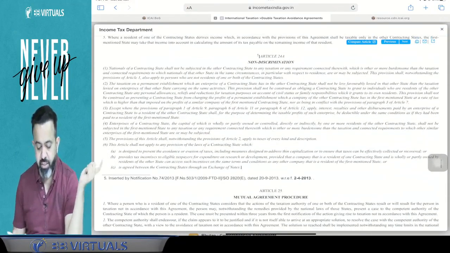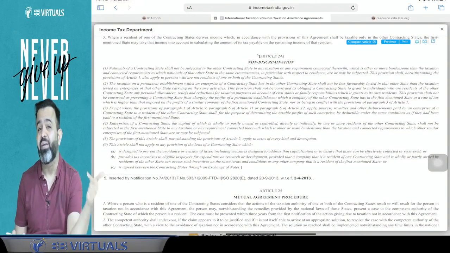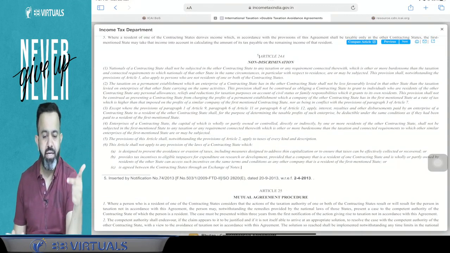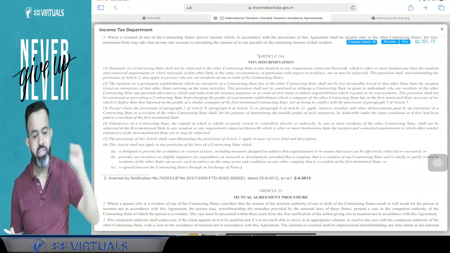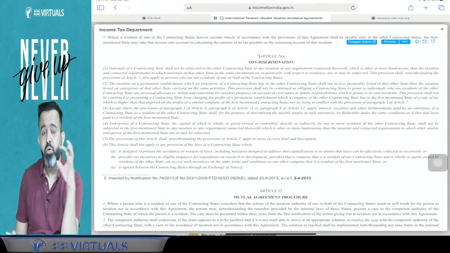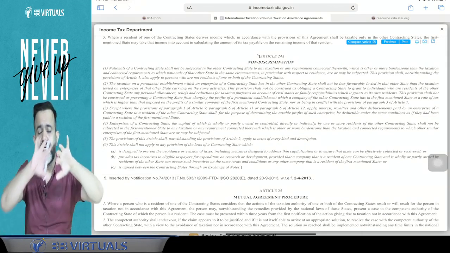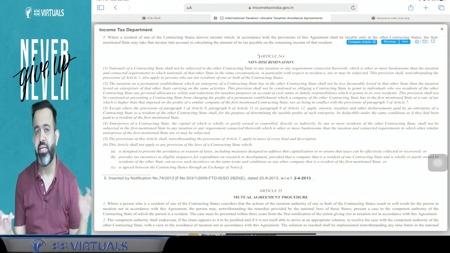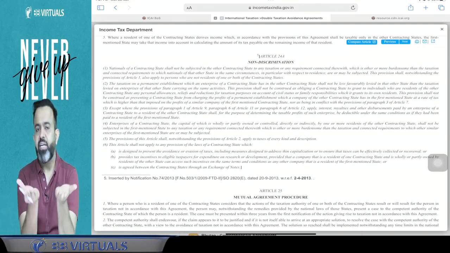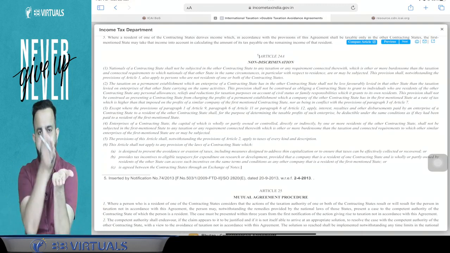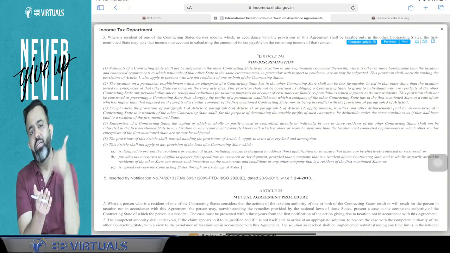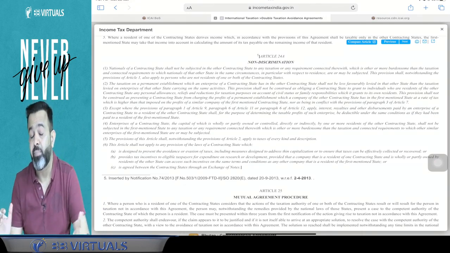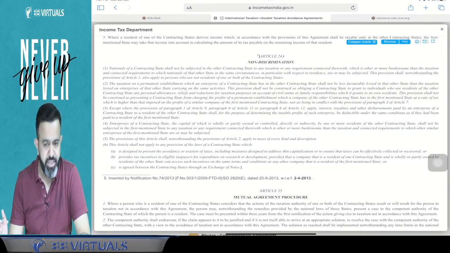So they included Article 24A, that is the non-discrimination article. Under the DTAA, in this article they always mention that one country will not discriminate between resident and non-resident. They will treat them at par. Suppose India is treating the resident in a certain way, then India should treat the non-resident the same, at par. That is called the non-discrimination article.